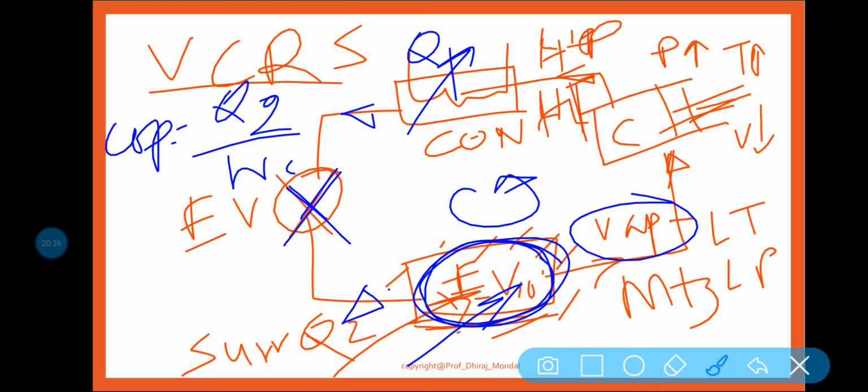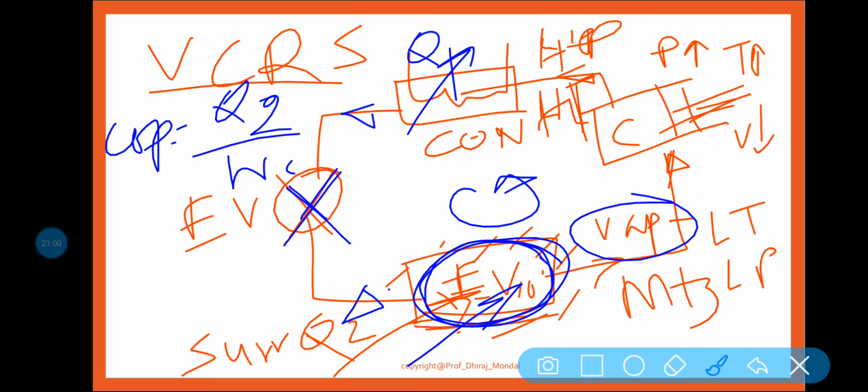Now you know that enthalpy is nothing but a heat content, a function of heat content. So in terms of enthalpy, we can find out the COP also. How can we find out the COP? If I draw the TS diagram, do you know the TS diagram? In thermodynamics you have gone through this TS diagram.